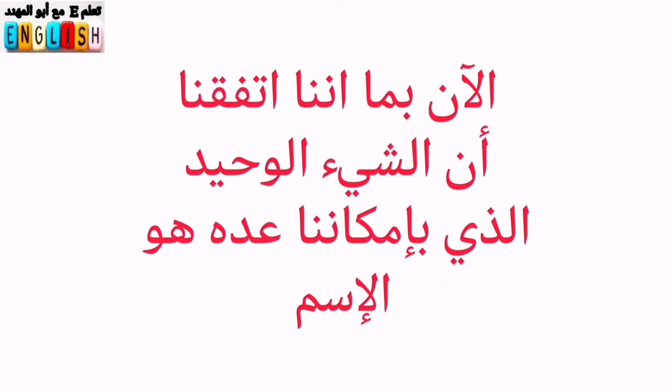Now, since we agree that the only things which can be counted are nouns, I need to check that noun. Is this noun alone, only one around the world? Or is it more than one?